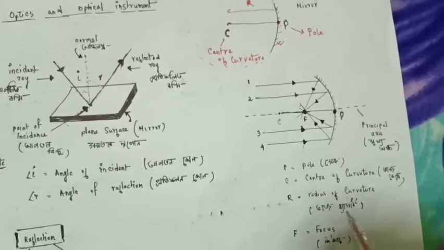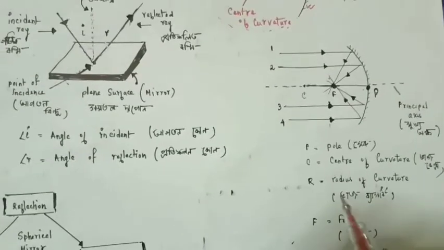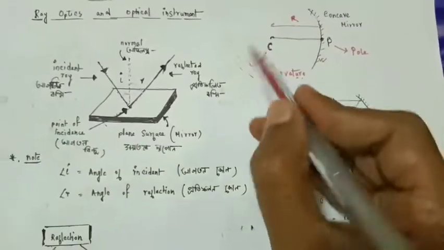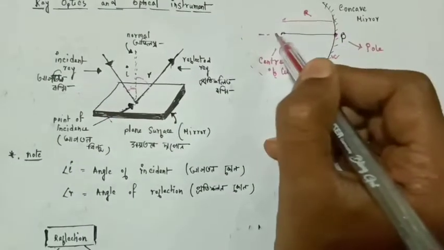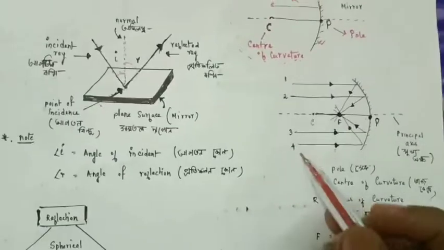Now secondly, we can imagine a line which is passing through these two points C and P, like this.